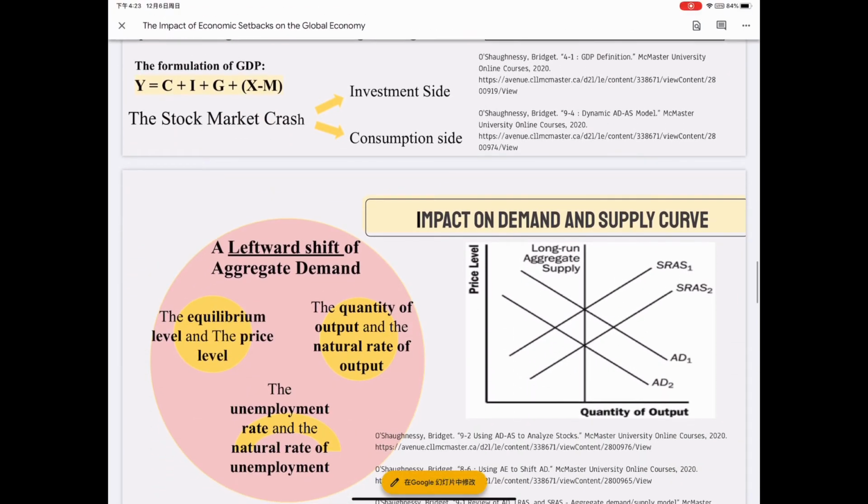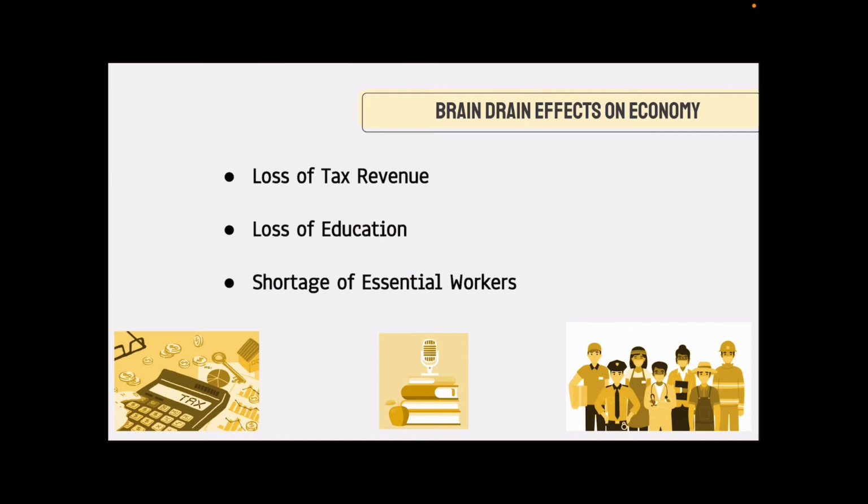A stock market crash led to a leftward shift of aggregate demand. The equilibrium level of output and the price will fall. Since the quantity of output is less than the natural rate of output, the unemployment rate will rise above the natural rate of unemployment. Another topic discussed by McDonald in the article is brain drain, the emigration of highly educated individuals due to better opportunities in other countries.